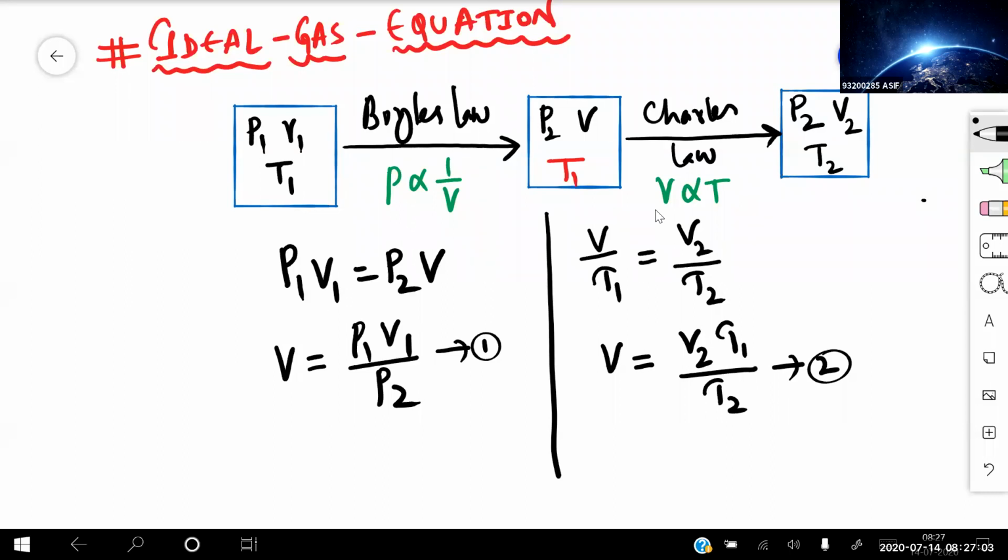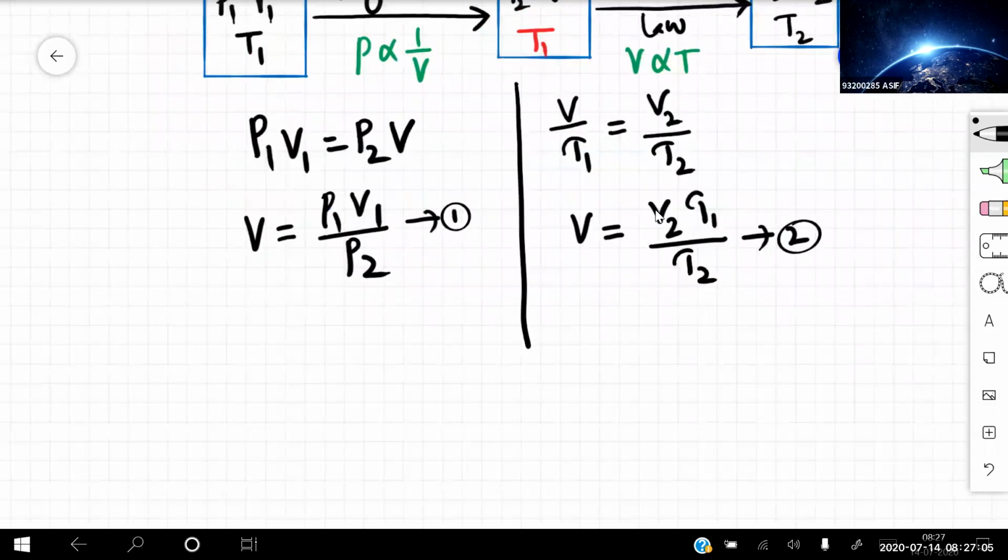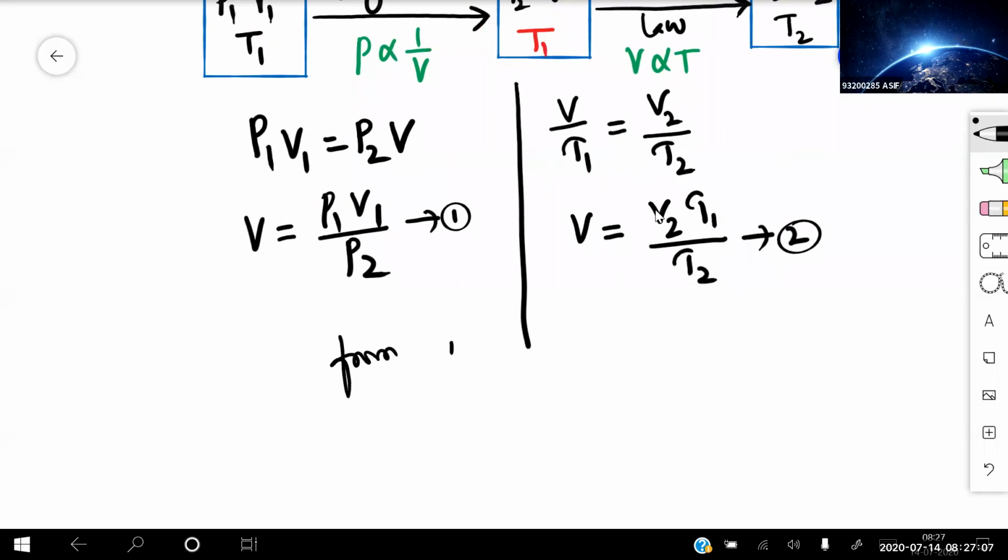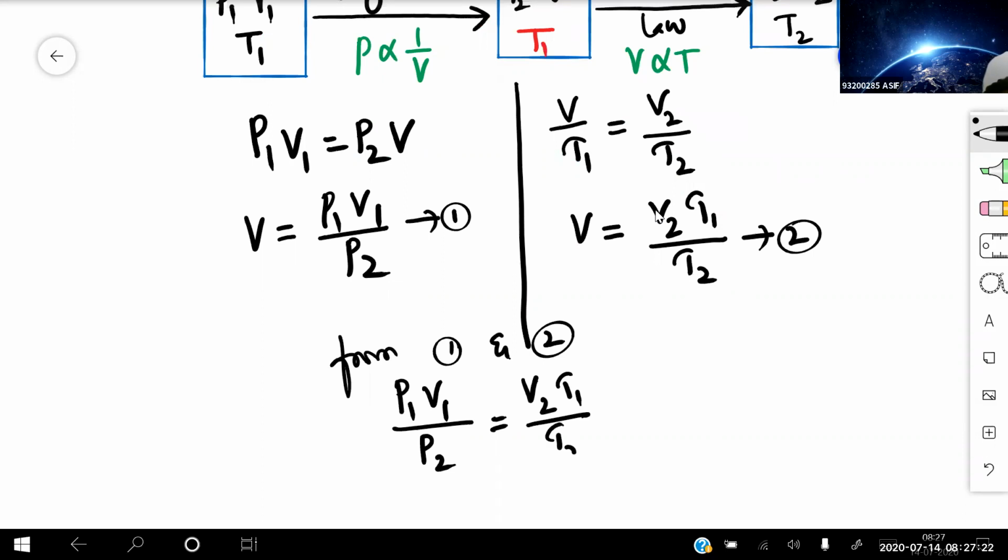Now equating 1 and 2. From 1 and 2, if we equate both the volumes, I can write P1 V1 divided by P2 is equal to V2 T1 divided by T2. All the P1 and V1 terms you take on one side, and all the 2 terms on the other side.